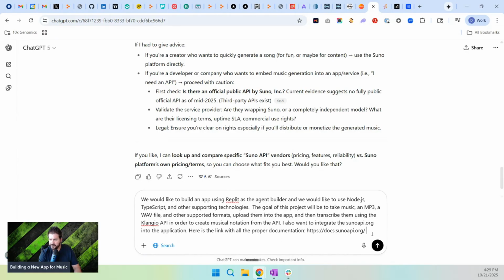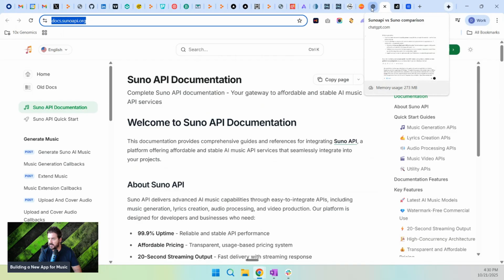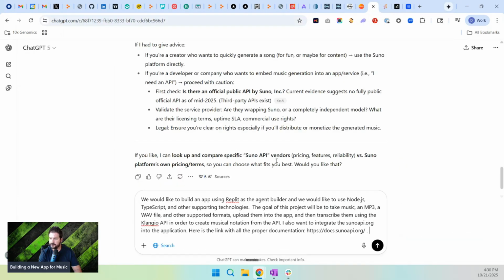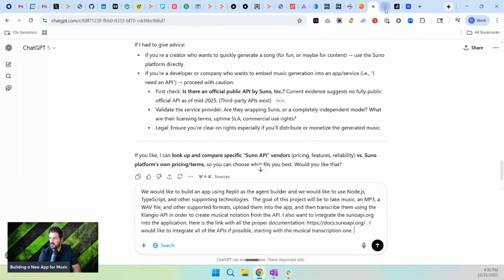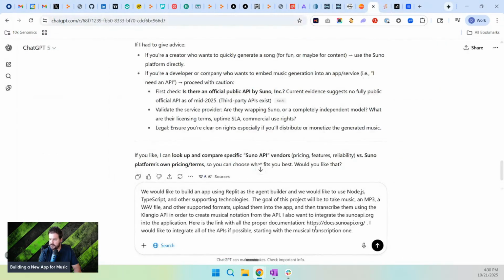Okay, that's perfect. And then let's see, what else do we want to integrate in here? I'm going to say I would like to integrate all of the APIs if possible, starting with the music generation one.